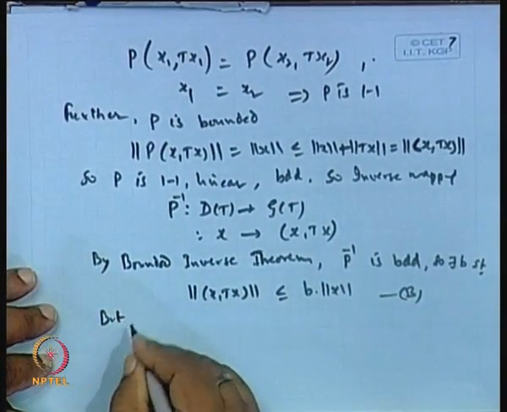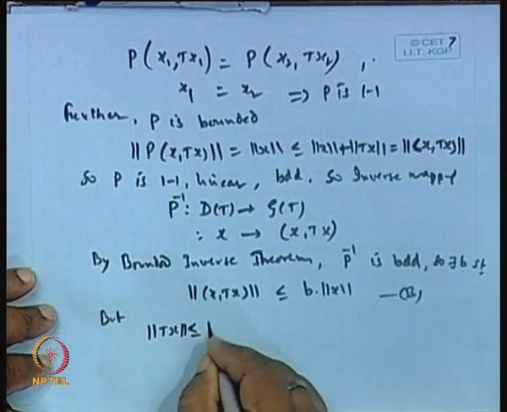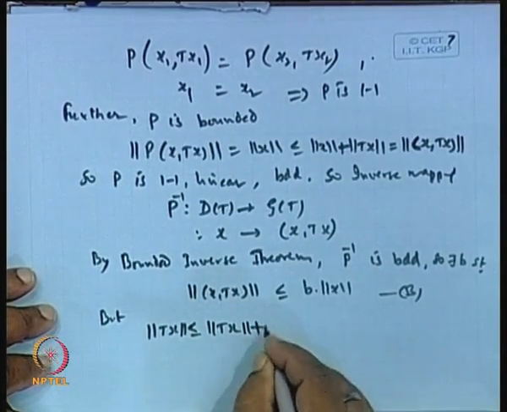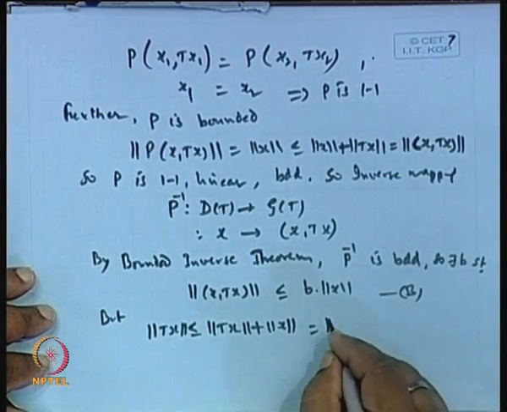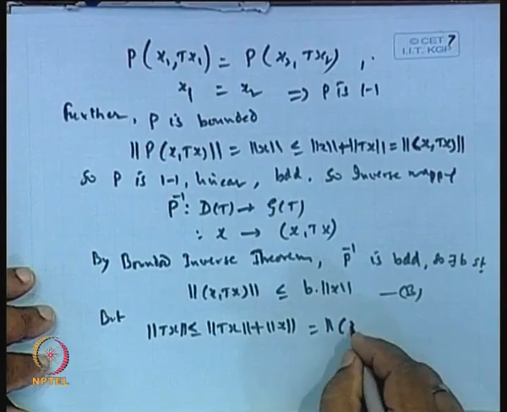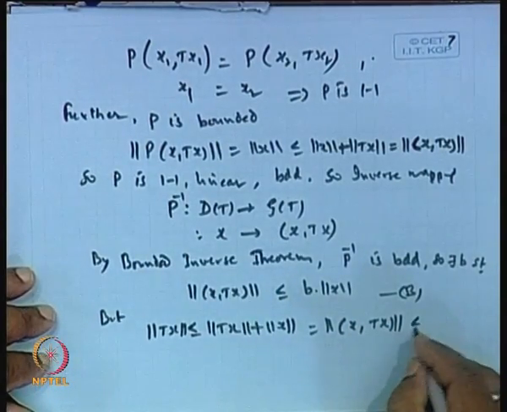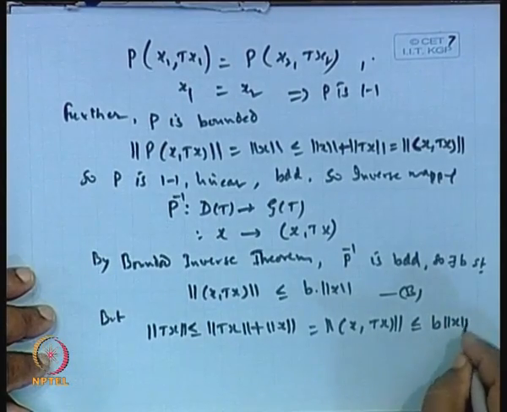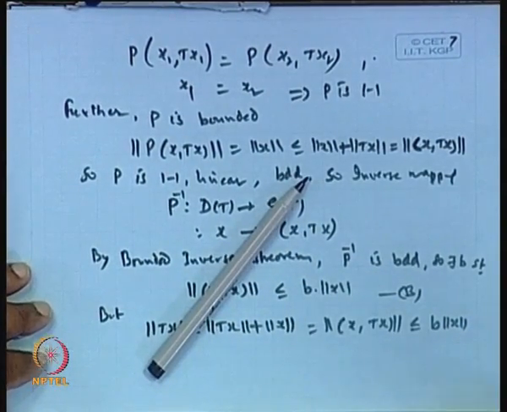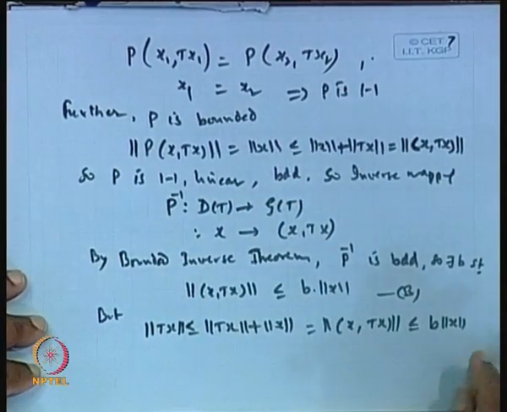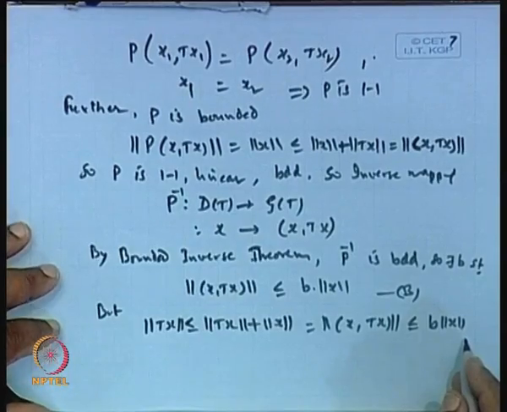But the norm of T x can be written as less than or equal to norm of x plus norm of T x, which is the same as the norm of (x, T x) by definition. And (x, T x) is less than or equal to b times norm x. This implies the norm of T x is less than or equal to b times norm x.